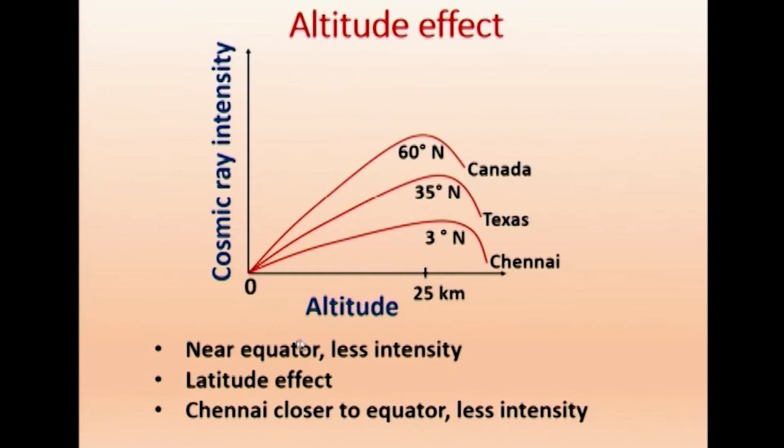So, near the equator there is less intensity, and that is because of the Lorentz force. The Lorentz force deflects the particles near the equator, and that is why the latitude effect also comes into the picture. Chennai is closer to the equator, therefore it has less intensity for all latitudes.